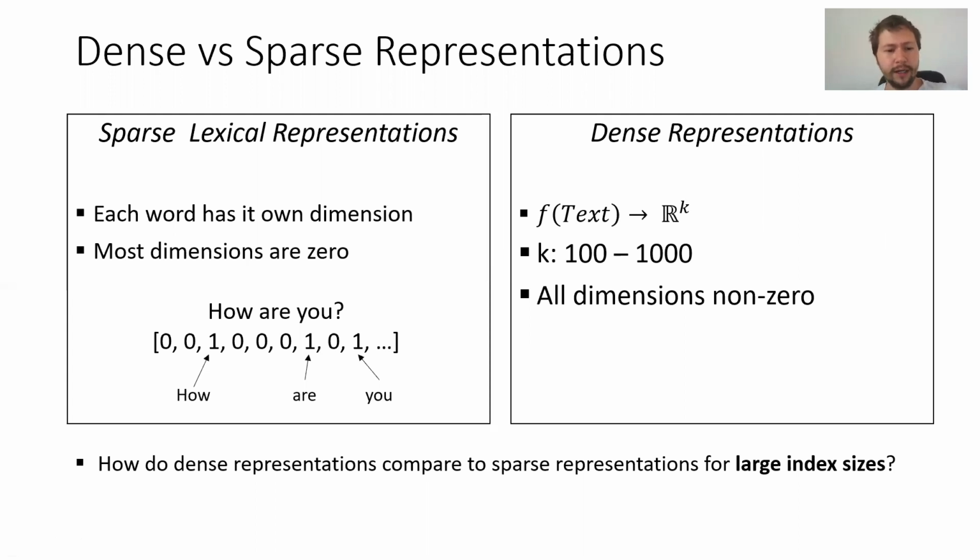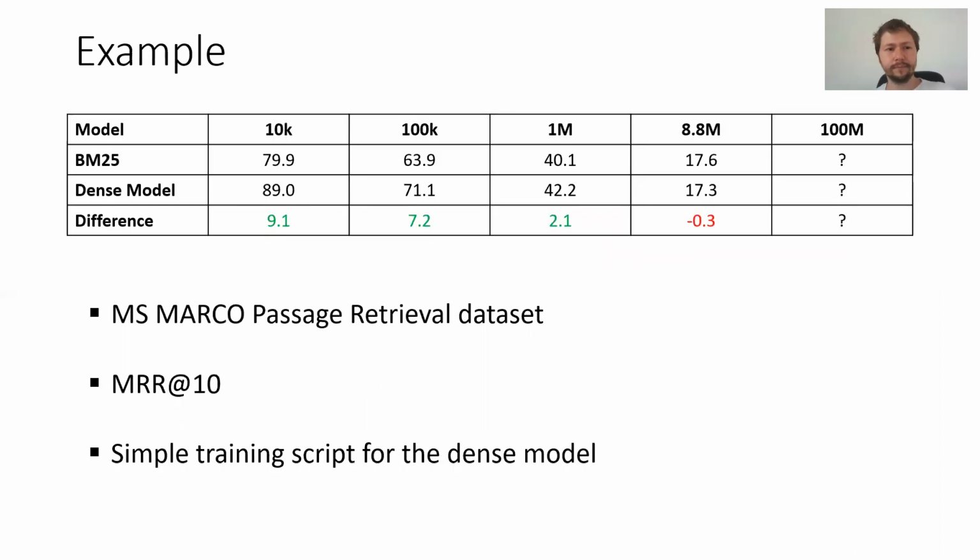In the paper, I look at the question: how do dense representations compare to sparse representations when the index size gets larger and larger, up to 100 million documents? For the beginning, a small example. Here we evaluated the performance on the MS Marco passage retrieval dataset.